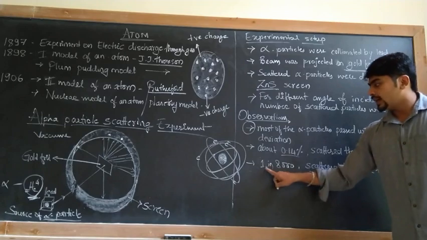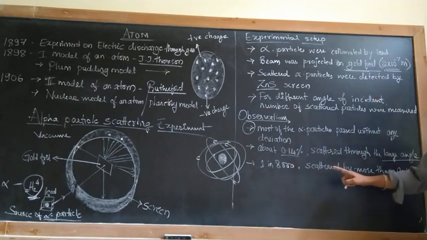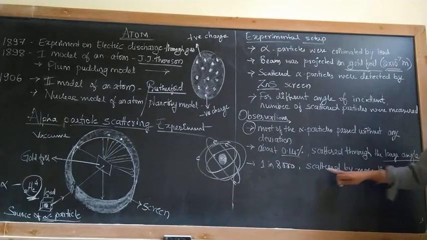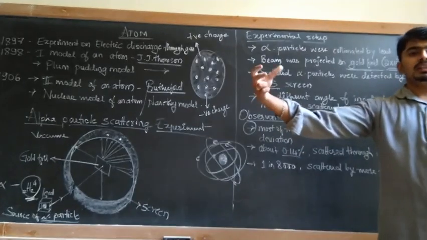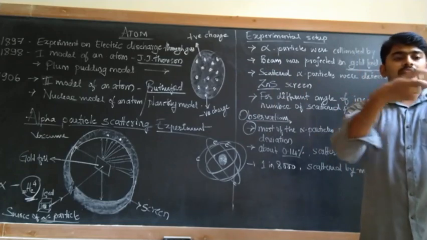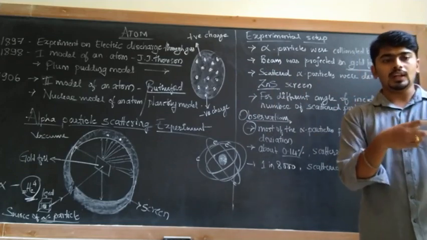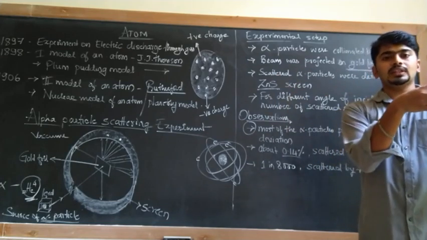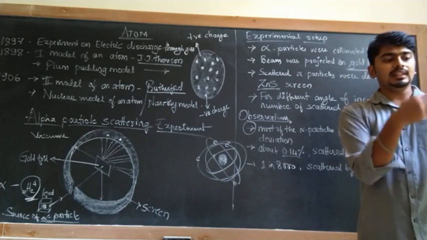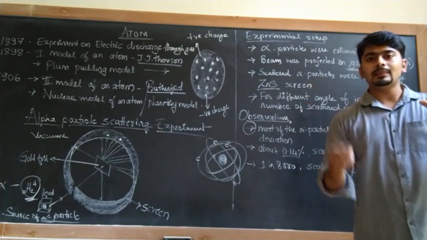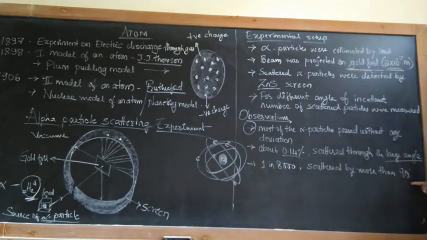Next, about 1 in 8,000. One among 8,000 incident particles, the alpha particle, scattered by more than 90 degrees. If I consider 8,000 particles projecting on the gold foil, among these 8,000, one is reflected back or deviated by more than 90 degrees.